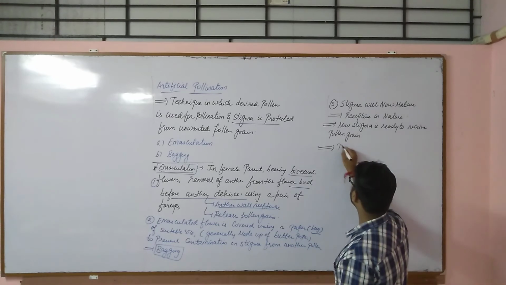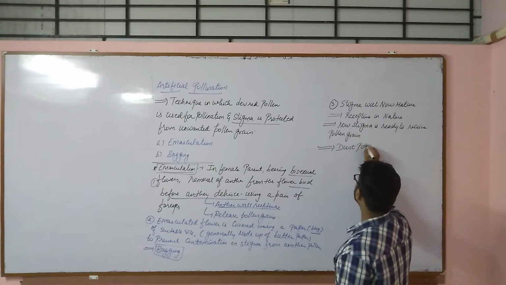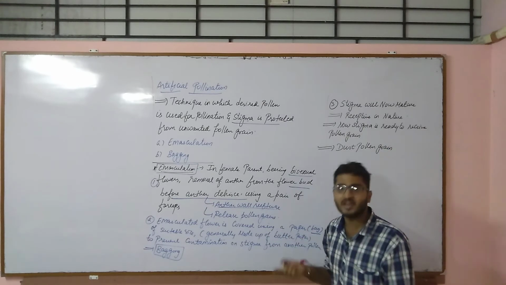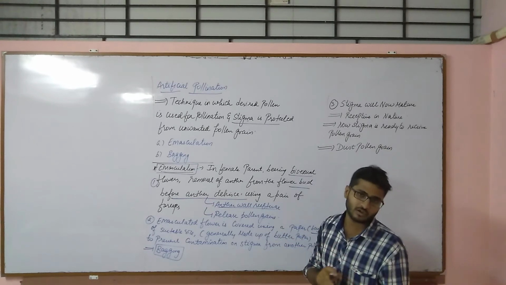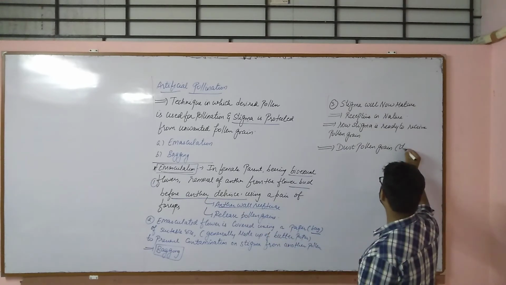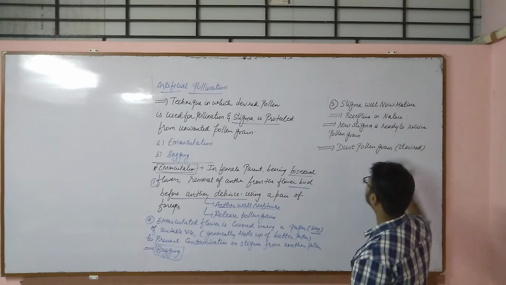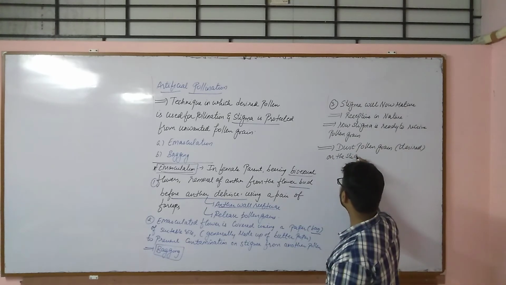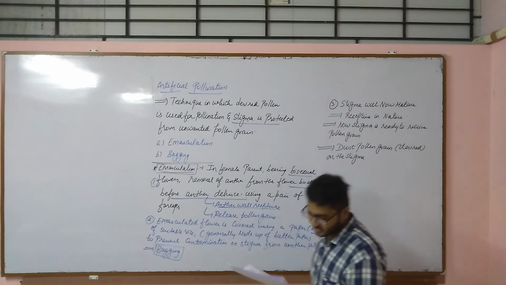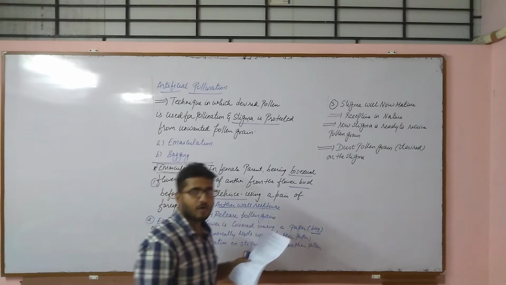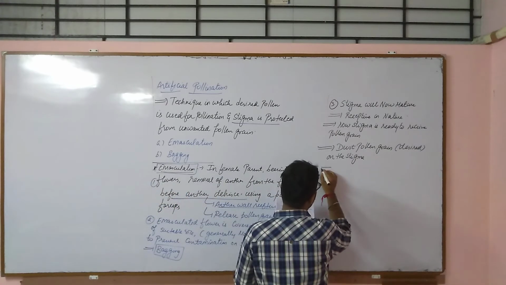Now we have to dust pollen grain. Which pollen grain? The desired pollen grain. Unwanted we do not want at all. So dust the desired pollen grain on the stigma. Now once we dust or sprinkle the pollen grain onto the stigma, what will happen? The changes will take place.